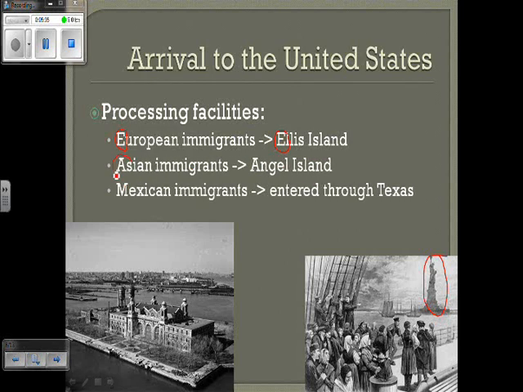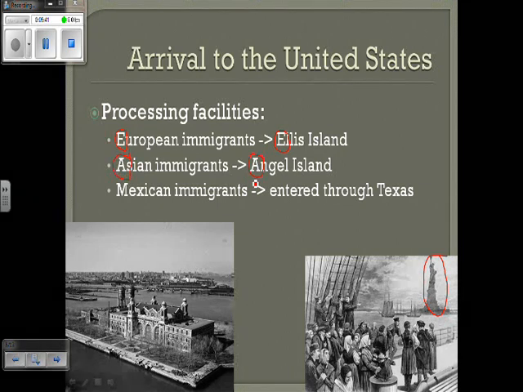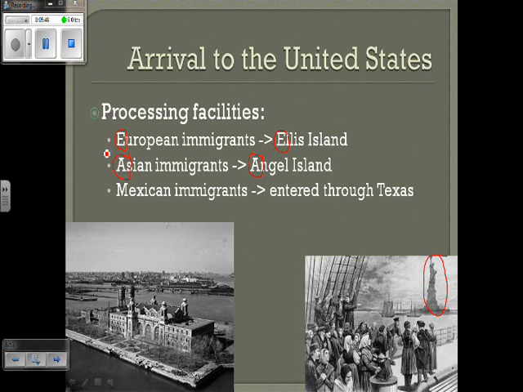Asian immigrants are going to come in through Angel Island. So once again, the easy way to remember it is the A's. You link the A's, you link the E's. Mexican immigrants are going to enter through Texas. It's just a matter of convenience. What side of the country are you coming into?